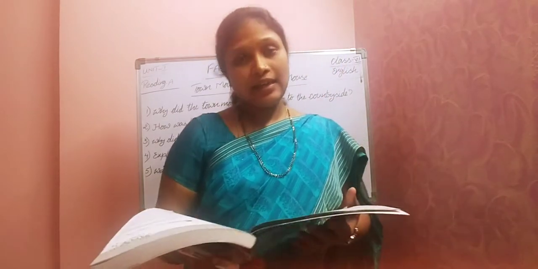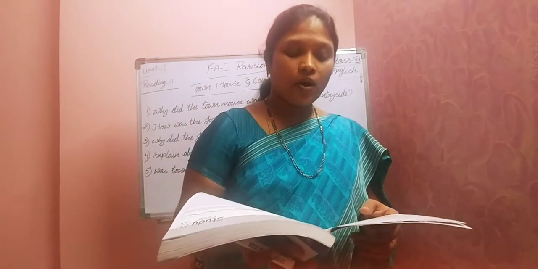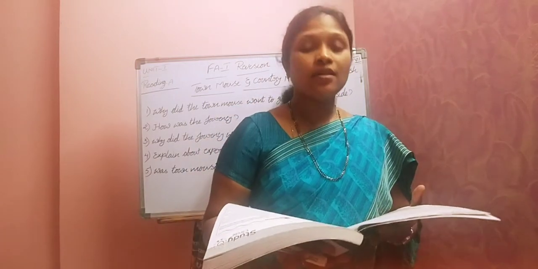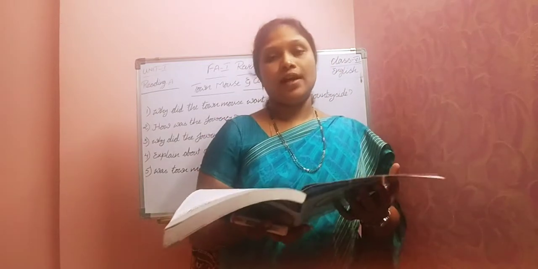Next, thunder. Thunder means the loud noise that is heard after lightning. Generally if it rains heavily, we can observe that first we see lightning in the sky, then you hear the sound that is called thunder. Thunder means the loud noise that is heard after lightning.